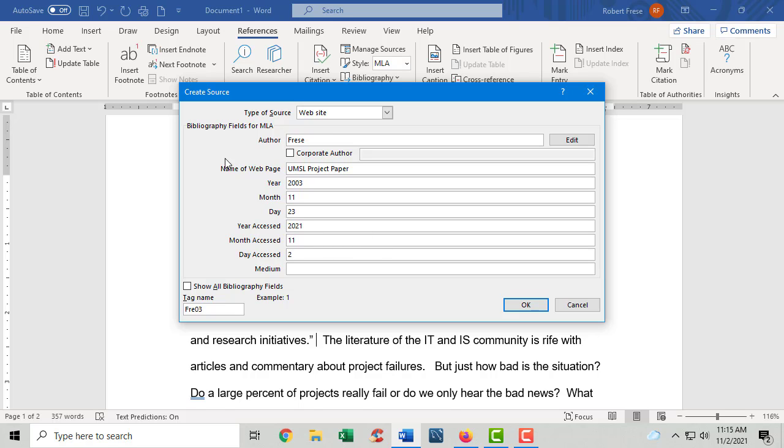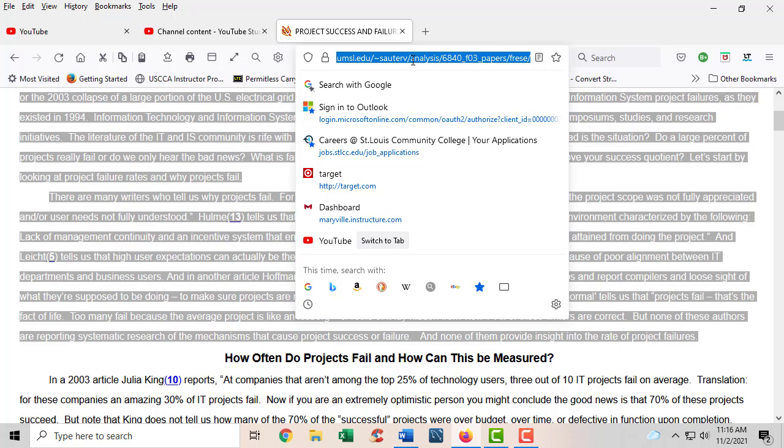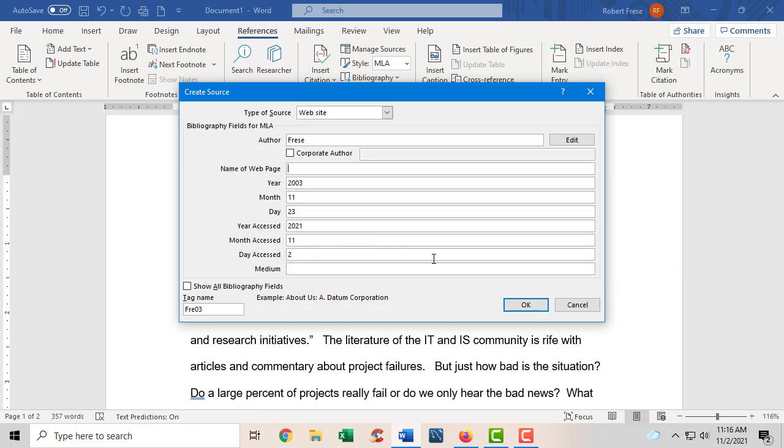And with that, what did I do? Oh, I wanted to do something else too. I'm cheating here, but I don't put the name of the web page in there because there's no easy way to find it. So I actually glue in the URL from that web page. So I'm going to go back to that web page. I'm going to triple click up here to get the URL, right click, copy, and I'm going to put that in my, that's one defect. You'll have to ask your teacher, but I put the URL in there. Otherwise, you'll never find it. You put some name in there and it's like, where is it? This brings you right to it.